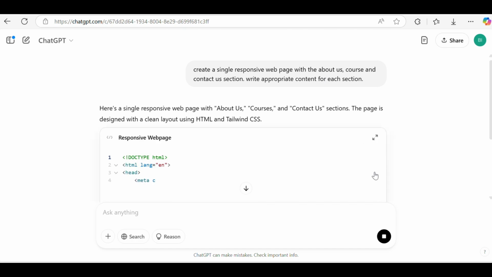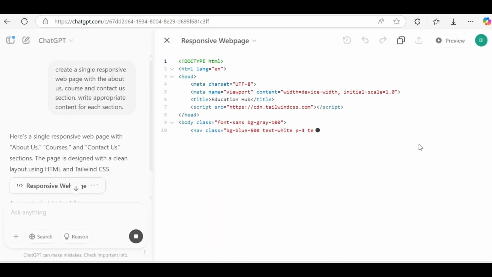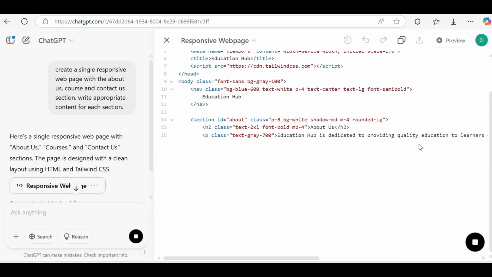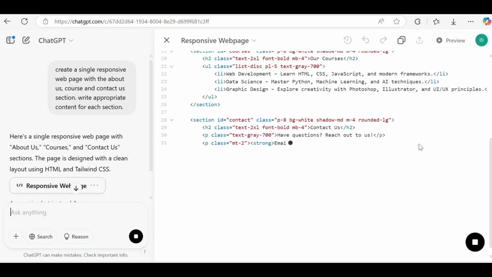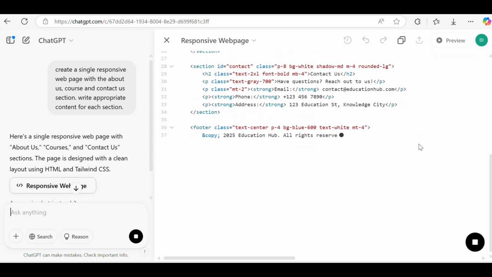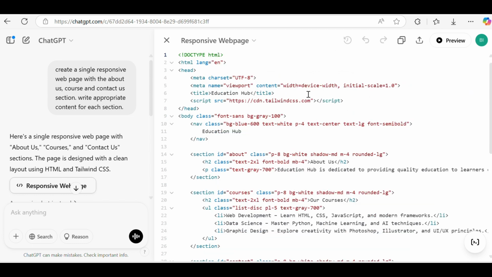So check, the code has been generated by ChatGPT as per our requirement. All the contact numbers and email IDs are auto-generated by ChatGPT, and we can change them later.